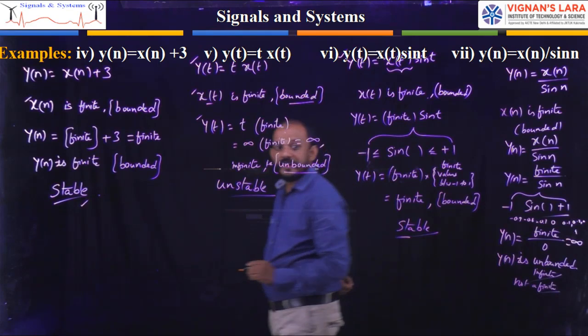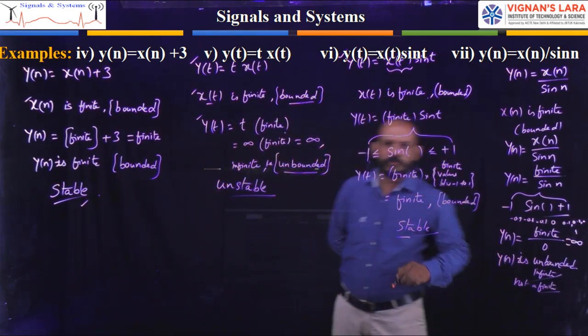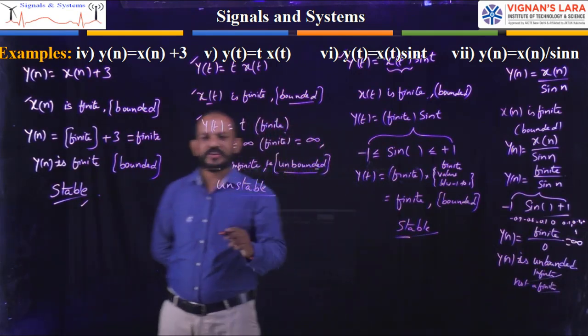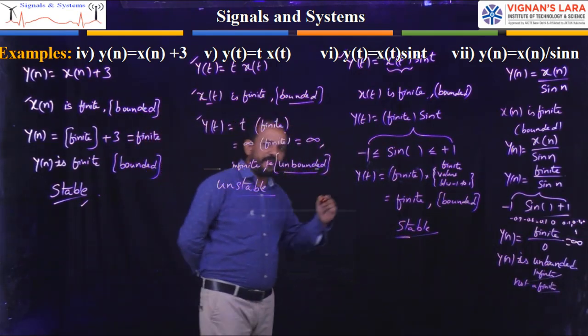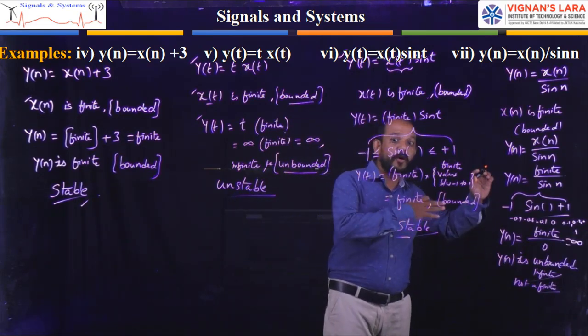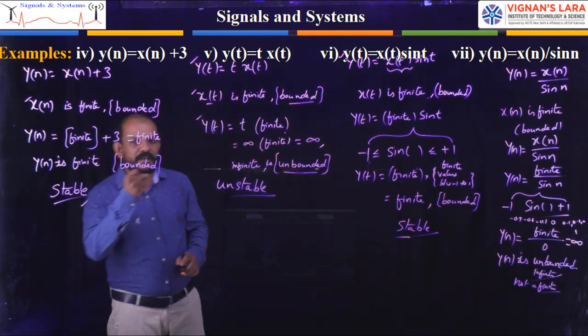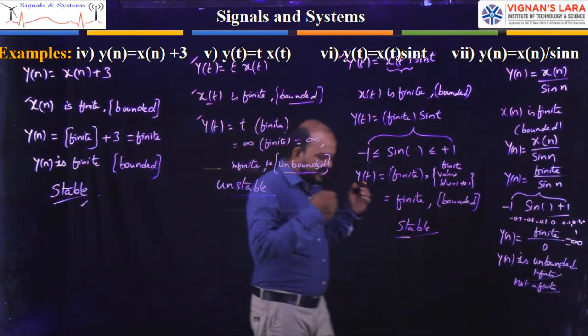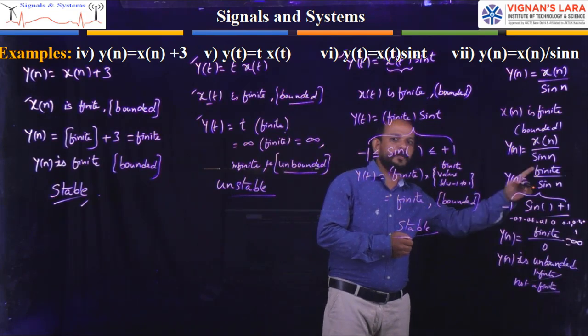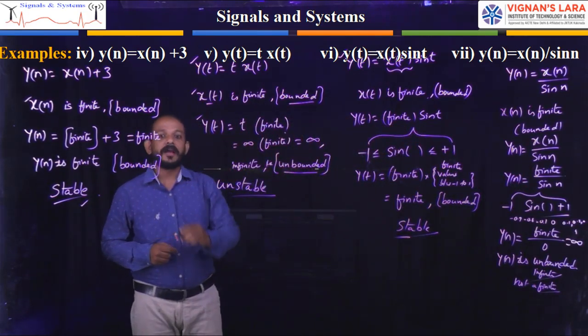So it is unbounded. I already said, for each and every time instant, each and every sample of the input, the system has to produce a bounded output. For one time sample, if the system does not produce a bounded output, then the system is an unstable system.